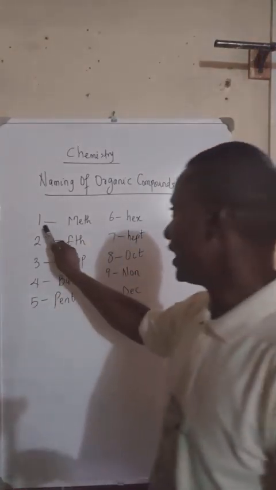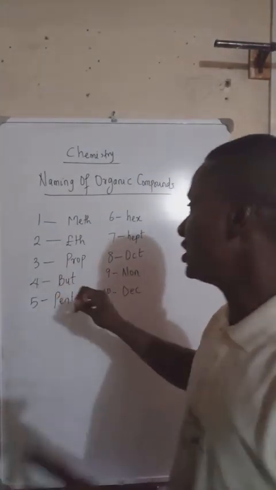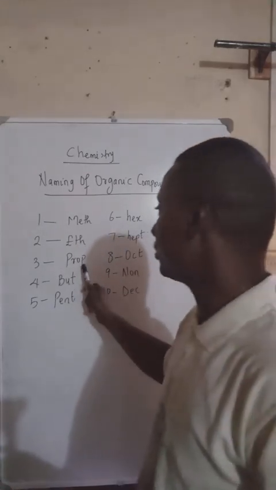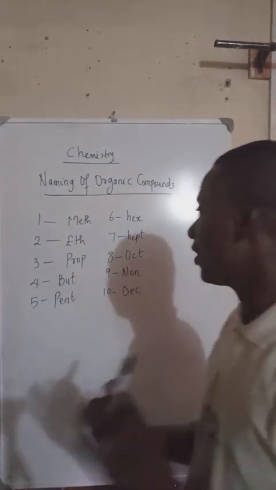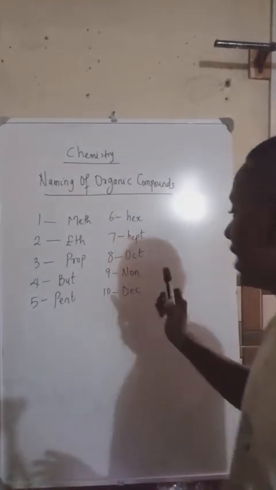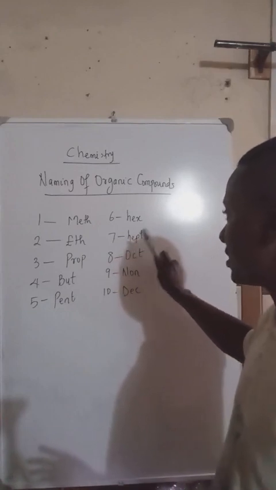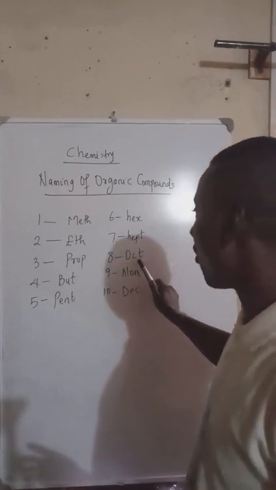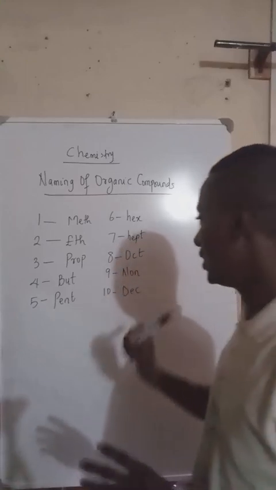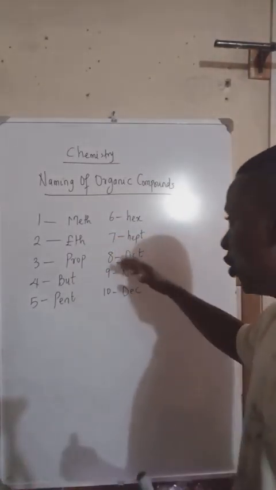So remember, a carbon chain that has 1 carbon is known as meth. Carbon chains that have 2 carbons is known as eth. Carbon chains that have 3 carbons known as prop. Carbon chains with 4 carbons known as but. Carbon chains with 5 carbons is known as pent. Carbon chains with 6 carbons is known as hex. Carbon chains with 7 carbons is known as hept. Carbon chains with 8 carbons is known as oct. Carbon chains with 9 carbons is known as non. And carbon chains with 10 carbons is known as dec. Good, dec. Now you know this.